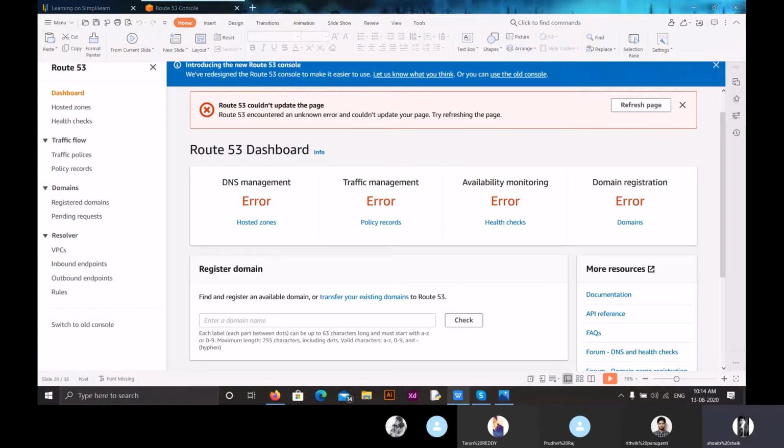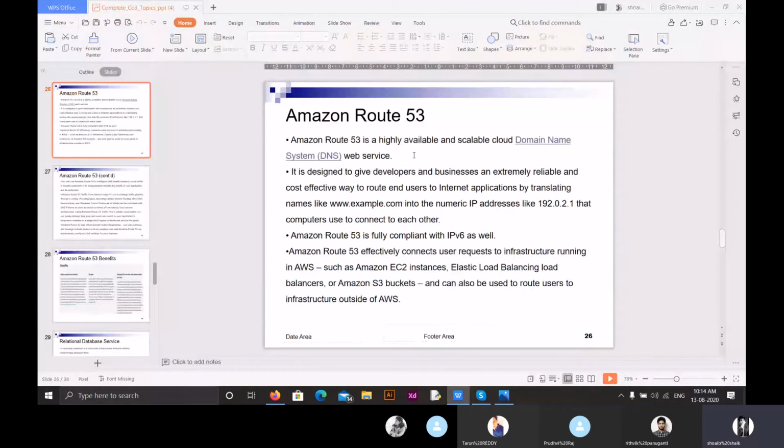Amazon Route 53 is a highly available and scalable cloud domain name system web service, where DNS, the domain name system, is a naming database in which internet domain names are located. It is used to translate from the name system to the IP address system.